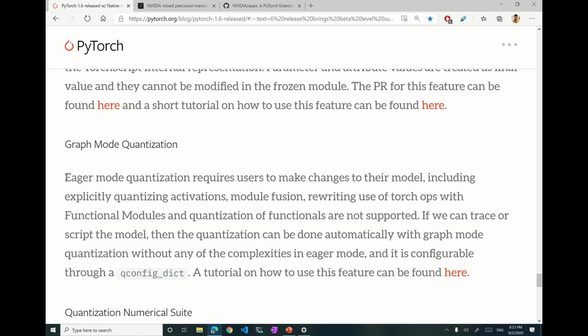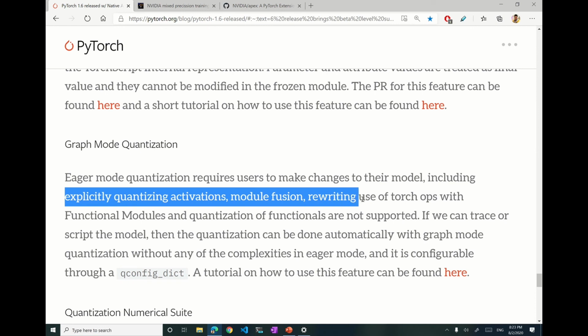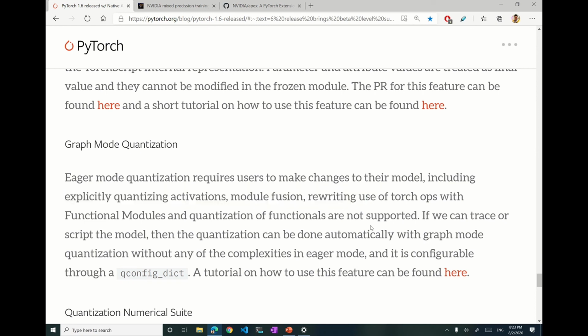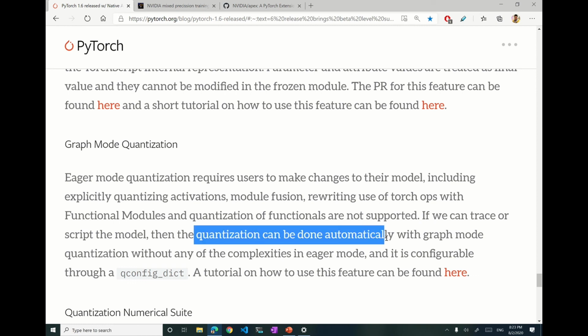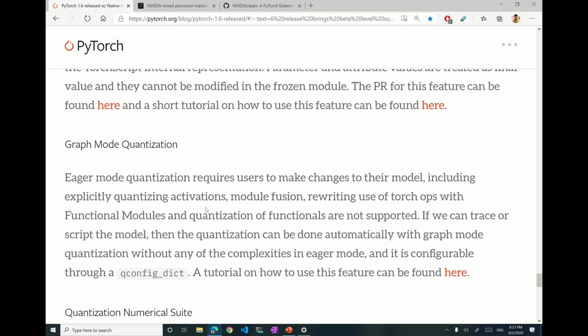So what they are saying is in eager mode, where you are running everything line by line, quantization requires a lot more effort, and it can have many errors which take more time to fix. But if we run our model using graph mode, I think using Torch script in this case, then quantization can be done automatically without any of the complexities. This is another interesting feature, which will be useful if you are using graph mode.